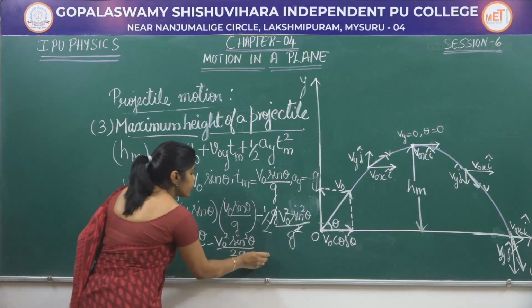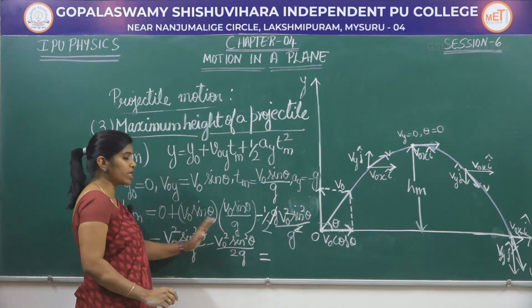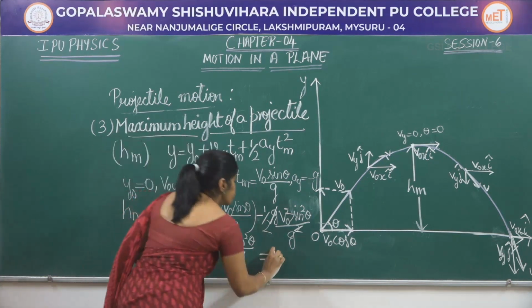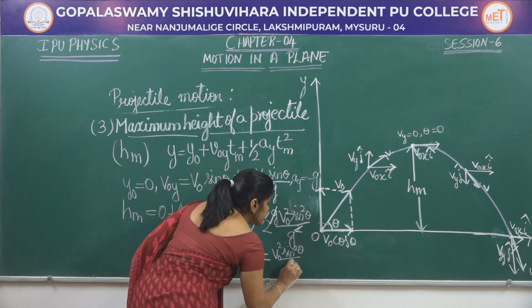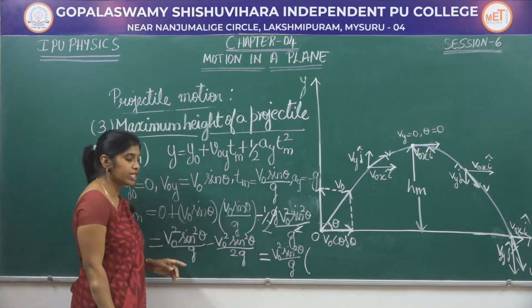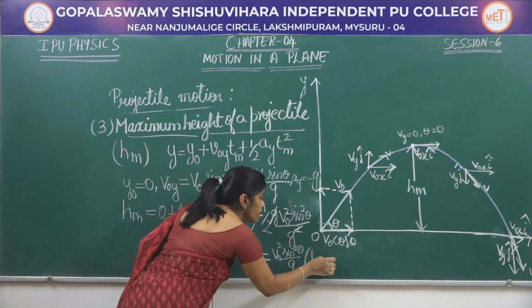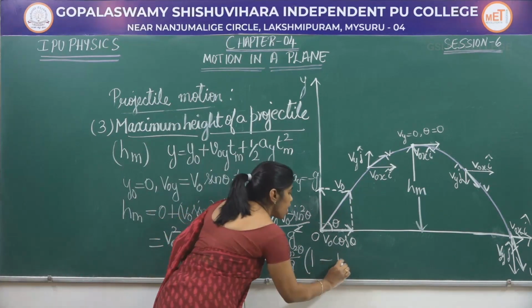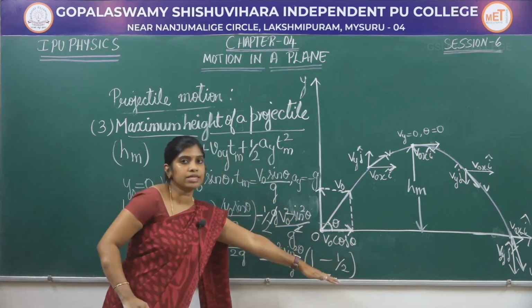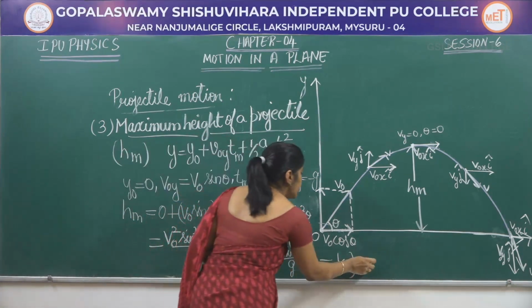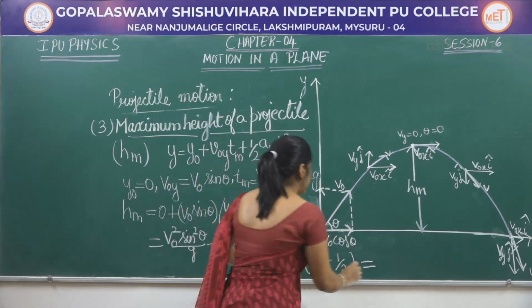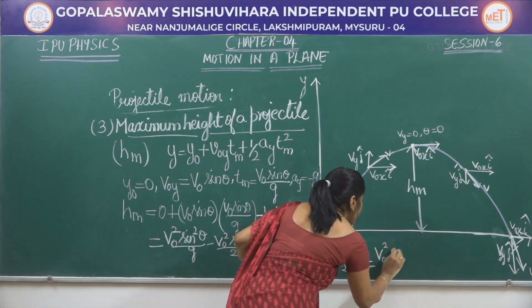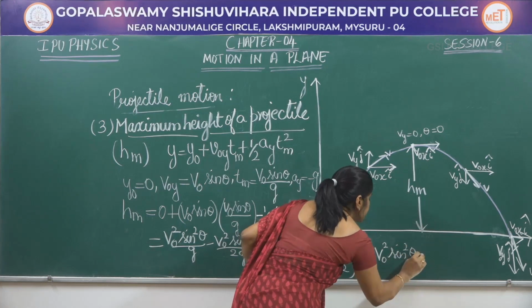I can take v naught square sin square theta by g common here. So, if I take v naught square sin square theta by g common, what am I left with? Here 1 and here minus half. 1 minus half is half. Therefore, the formula for the maximum height attained by the projectile will be V naught square sine square theta by